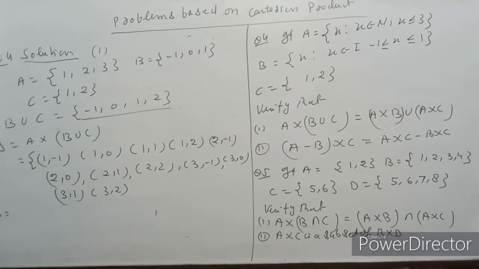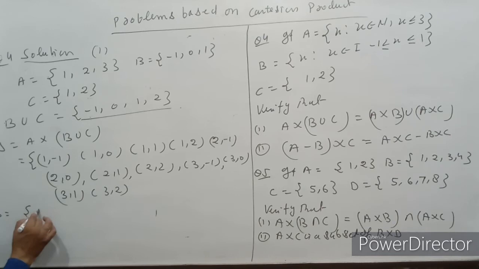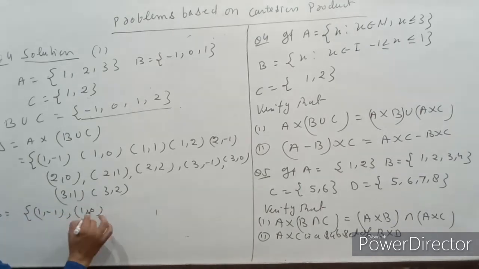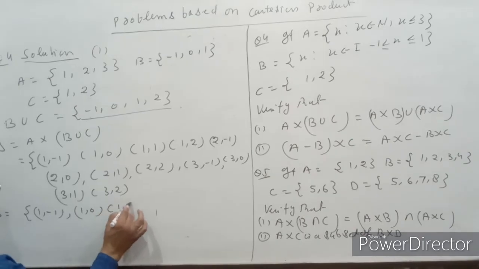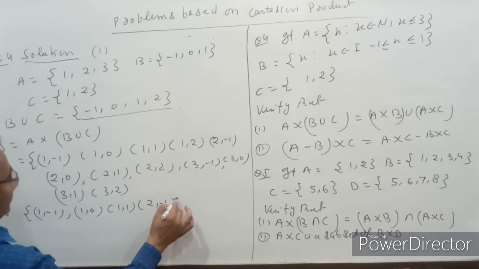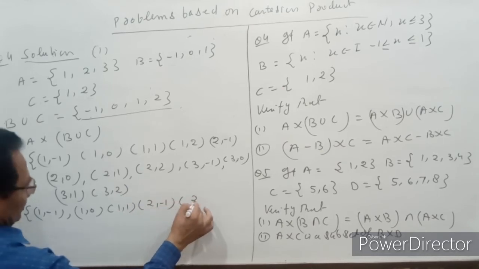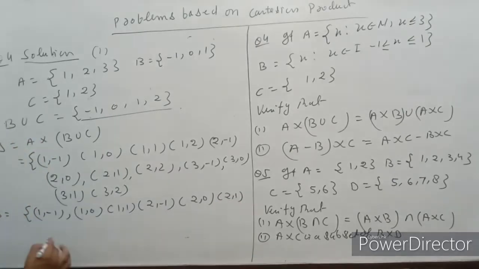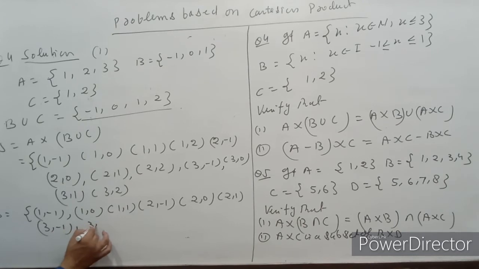अगर हम यहाँ देखें A cross B is equal to the set of all ordered pairs (1, -1), (1, 0), (1, 1), (2, -1), (2, 0), (2, 1), (3, -1), (3, 0) and (3, 1).